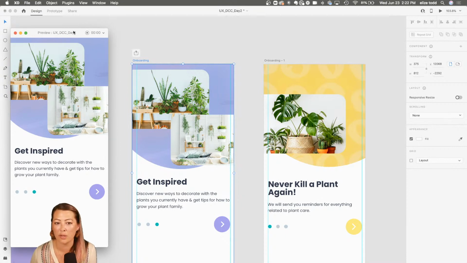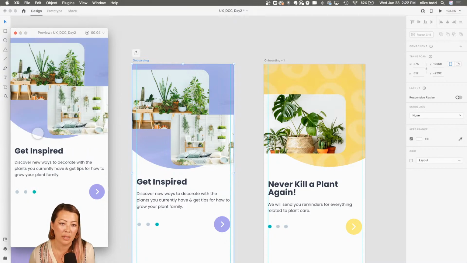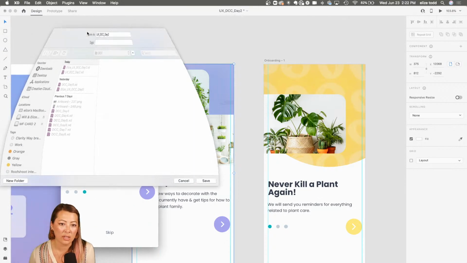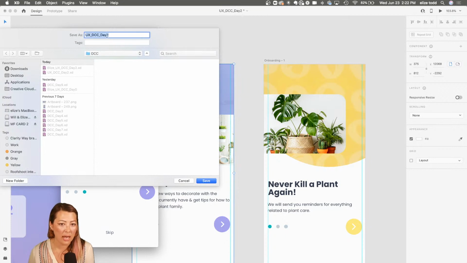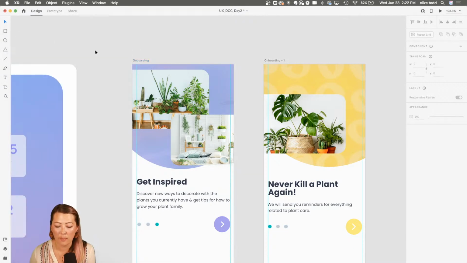So if someone can just put in the chat how to do it for Windows users. You would just click this little record button. So now it's recording my interactions here. It's making a little video. And then I could just click it again to stop it. And then I could label it and it makes a little MP4. So that's also how you can download it and share it into Discord.